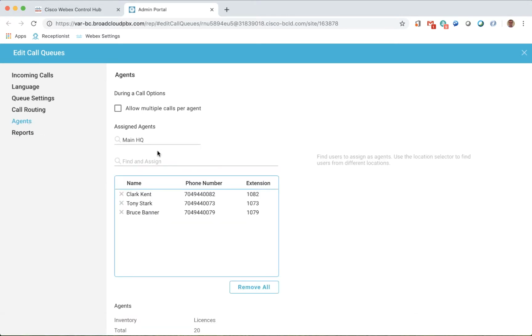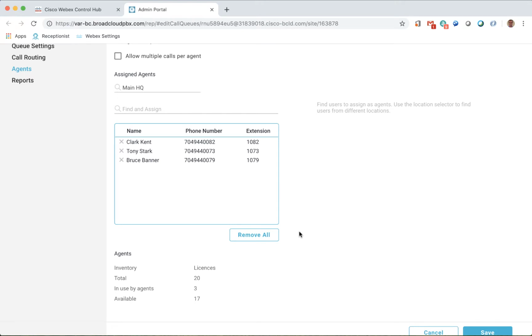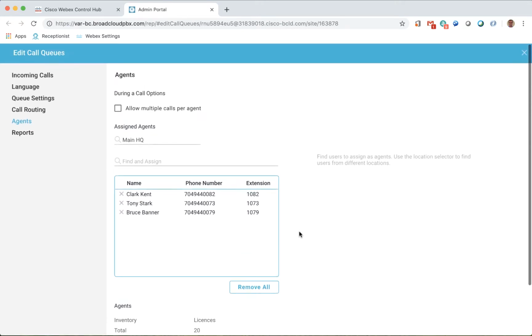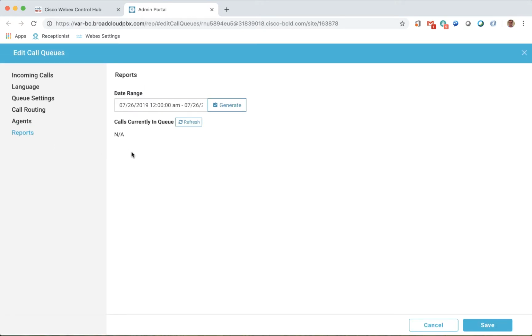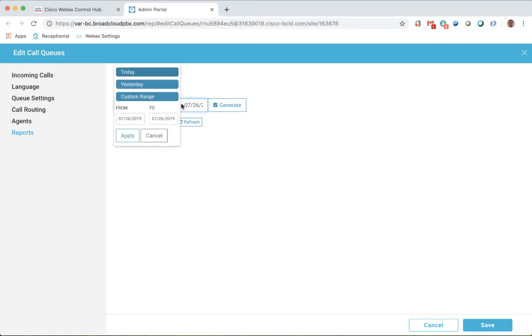In the agent option, we select the agents that will service the queue. And lastly, the reports option is for running reports.